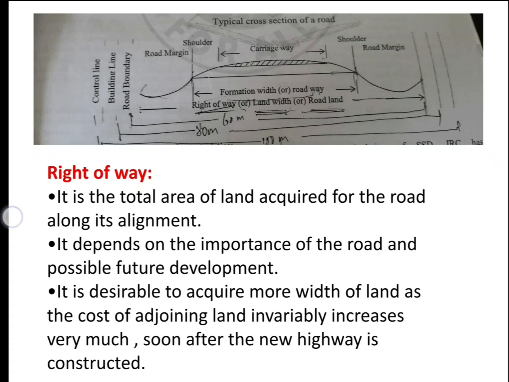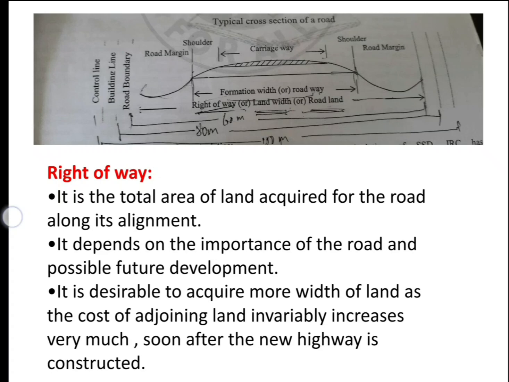But soon after the alignment and the start of construction, the land value will increase like anything. At that time, future development is not easily possible. So, for considering the future expansion of the road, we should take the extra land, that's called the road margin. After adding the road margin, what we get is called the right of way.